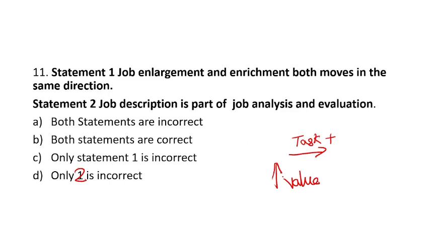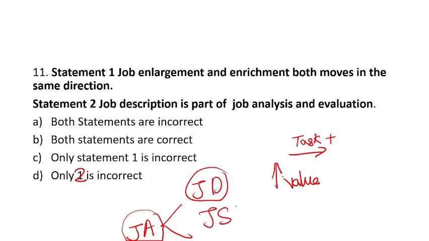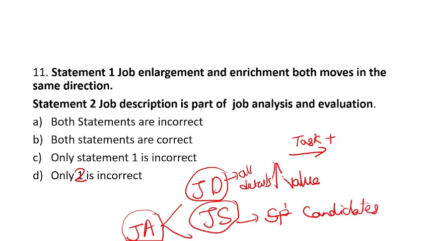After that, job description is a part of job analysis and evaluation. If the statement had ended right there at job analysis, then the statement was correct, but they wrote 'and evaluation', and because of that statement 2 became wrong. Basically, job analysis is the mummy and she has 2 sons, job description and job specification. This tells you all the details regarding the job, and this is related to the candidates who should have the respective qualities. I am taking your time because many people get confused.